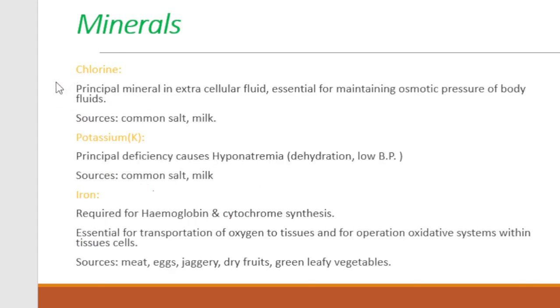The next mineral is chlorine. Chlorine is an important part of your extracellular fluid. It helps in maintaining the osmotic pressure of body fluid. Sources of chlorine are common salt as well as milk. Deficiency causes hyponatremia, that is dehydration or low BP. Hyper means high BP, hypo means low.